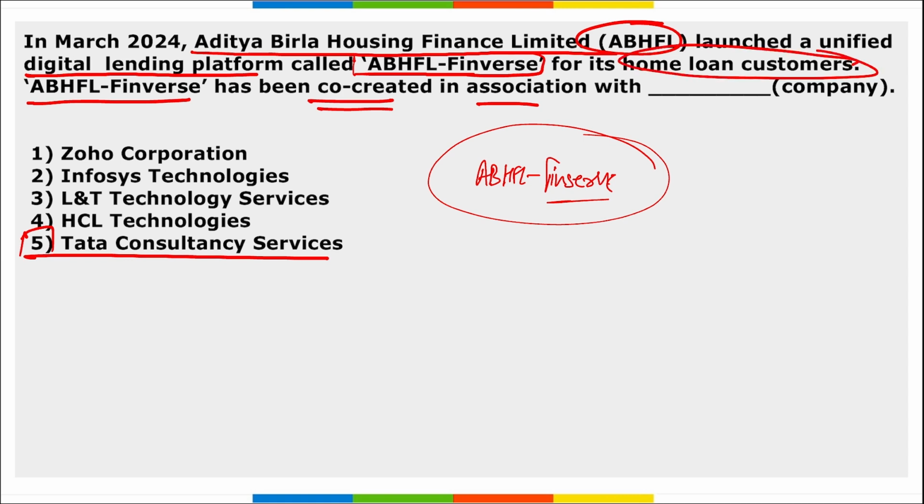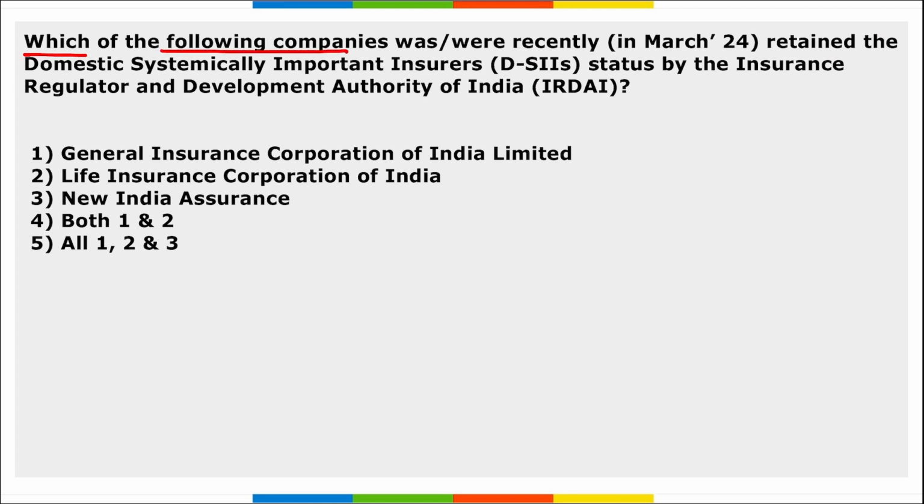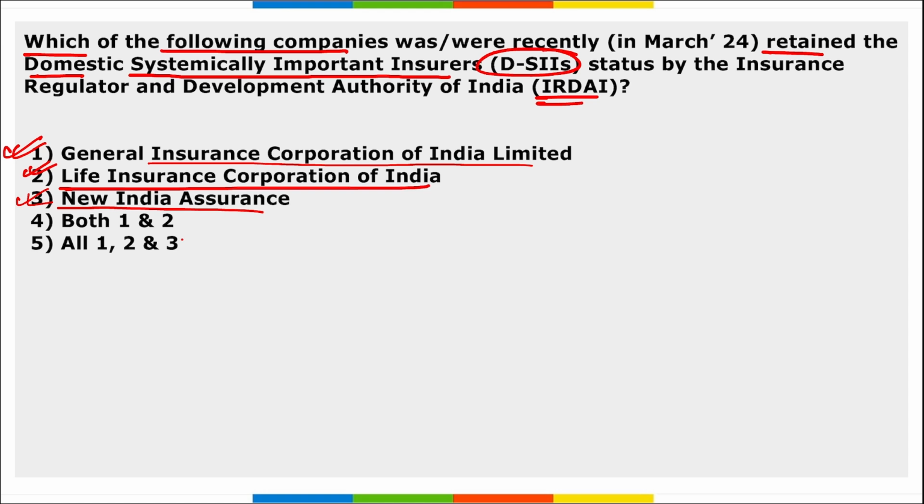Remember this. Next is which of the following companies were recently retained in the domestic systematically important insurers, that is DSSI status, by IRDAI? So which is that? All three of them. That is General Insurance Corporation of India, Life Insurance Corporation of India, and New India Assurance. All three of them recently, these are the organizations that have retained the domestically systematically important insurance status by IRDAI. That means these insurance companies are too big to fail.